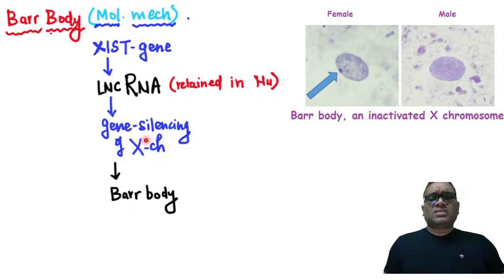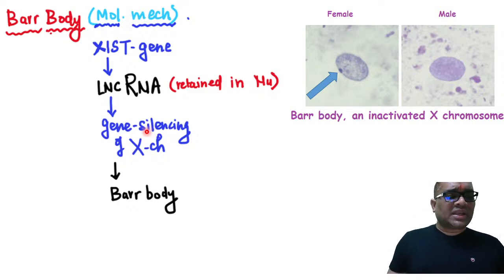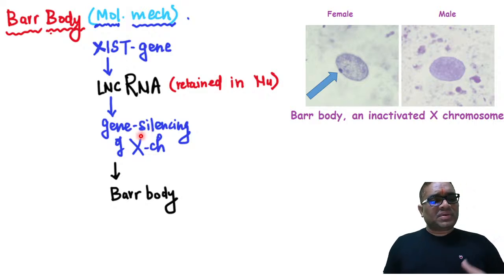Bar bodies we can see by simple Giemsa stain or Romanovsky stain. Simply we will be making a peripheral smear. You can see this is the peripheral smear, or this is the cytological smear, where you can see the bar bodies in the female cell, right? Male you are not going to see. In female you are going to see bar bodies, and this is the Giemsa stain, right? So Giemsa stain, or even Romanovsky stain also, we can identify.